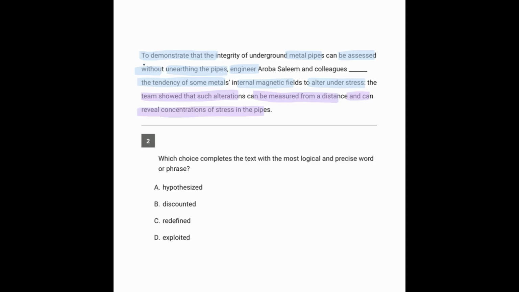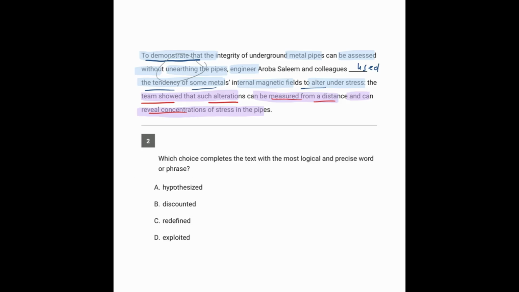So, what clues are we seeing here? To demonstrate something, they used the tendency of the metal's magnetic fields to alter under stress. So, to demonstrate something, they use the tendency of the metals to alter. And then it further explains the team showed that these alterations can be measured from a distance and reveal certain concentration. So, to not have to go through all the trouble of unearthing the pipes, of digging them up, the team used some other scientific principle. So let's see which word matches with used.